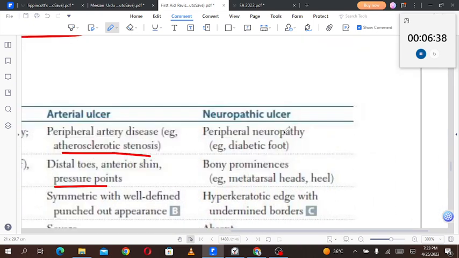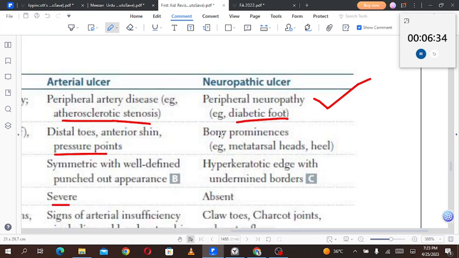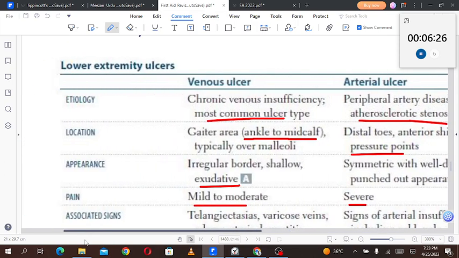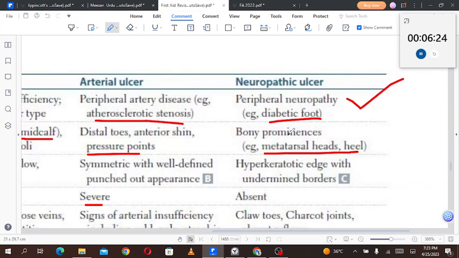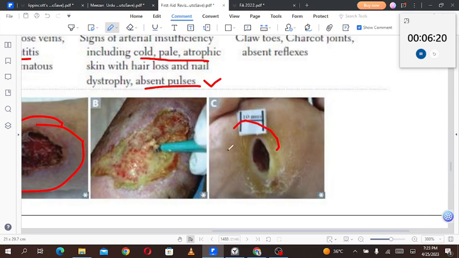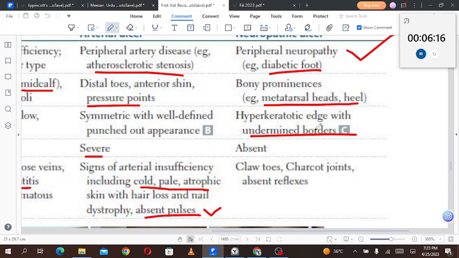And for the neuropathic ulcer, the etiology is peripheral neuropathy, for example diabetic foot. They are found most commonly at the bony prominences, for example metatarsal heads and heels. The appearance is a hyperkeratotic edge with undermined borders. So hyperkeratotic edge with undermined borders, this is the neuropathic ulcer.